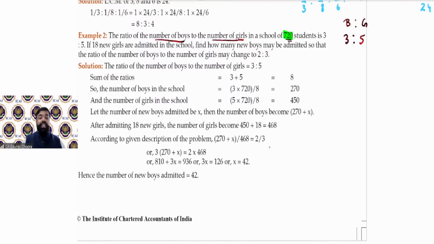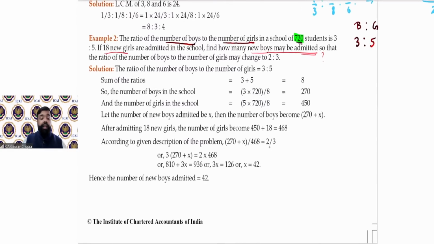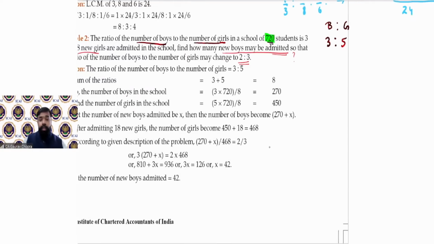Now, what is the second statement? If 18 new girls are admitted in the school, find how many new boys may be admitted, so that the ratio of the number of boys to number of girls may change to 2:3. So at present, the given ratio is 3:5, and the new ratio required is 2:3.